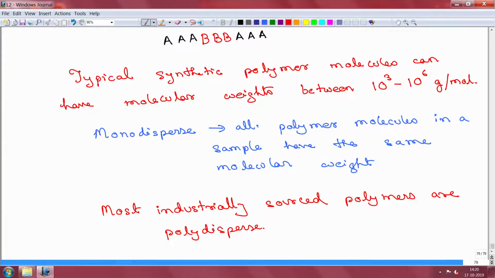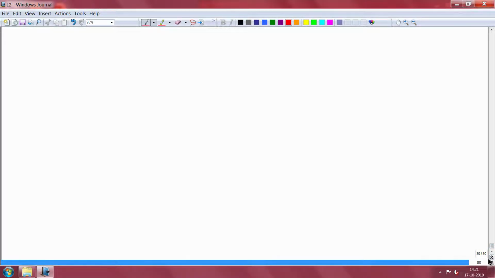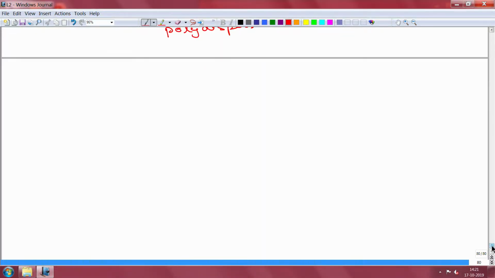So, the moment you have a dispersion, you must have some way of calculating an average molecular weight, because now you have a whole set of molecular weights in your solution. So, for polydisperse samples, we can define a number average molecular weight.